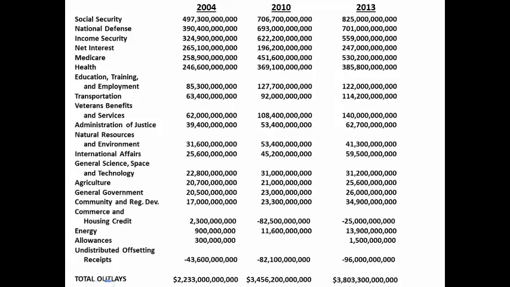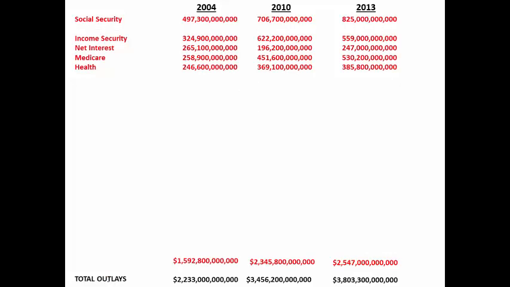When you look at the spending of the U.S. government, you have both mandatory or non-discretionary spending and discretionary spending. What you see here is what's called non-discretionary or mandatory spending. 67 to 70% of the federal budget goes to mandatory or non-discretionary spending. So all of this is about 67 to 70% of the federal budget.